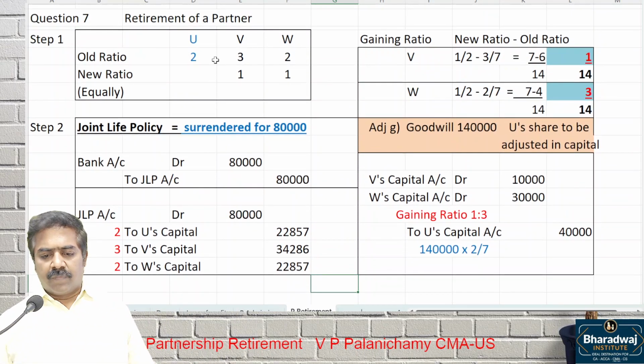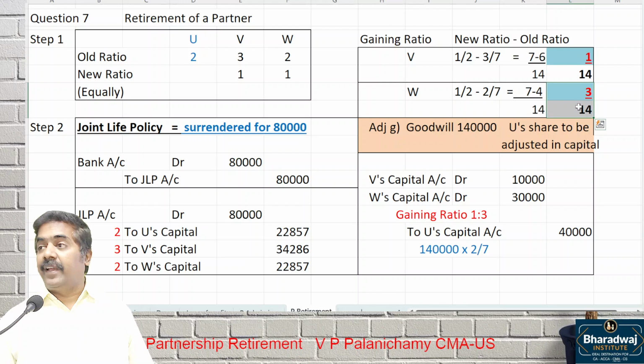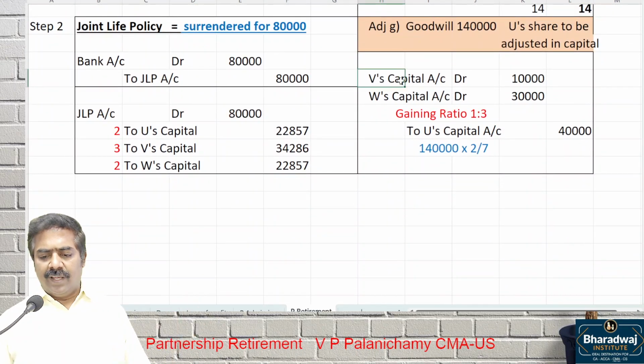Compare the old position with the new position. V gains 1 by 14, W gains 3 by 14. To the extent you gain from old to new, in that ratio this will be adjusted.